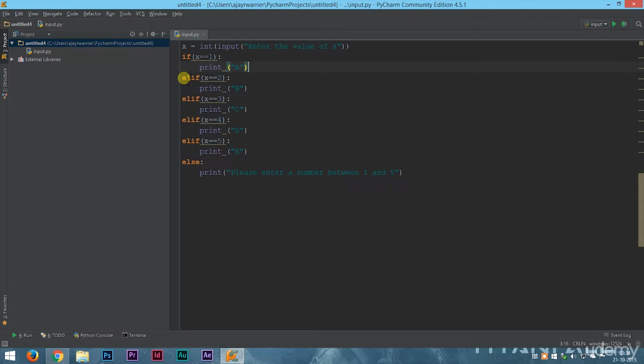But if we use elif, if the condition is true, then the program will stop right there. It will not check the rest of the elif statements. If all of these comparisons are false, that means x is not equal to 1, 2, 3, 4 or 5, then our else statement will be executed and it will ask to enter a value that is between 1 and 5.